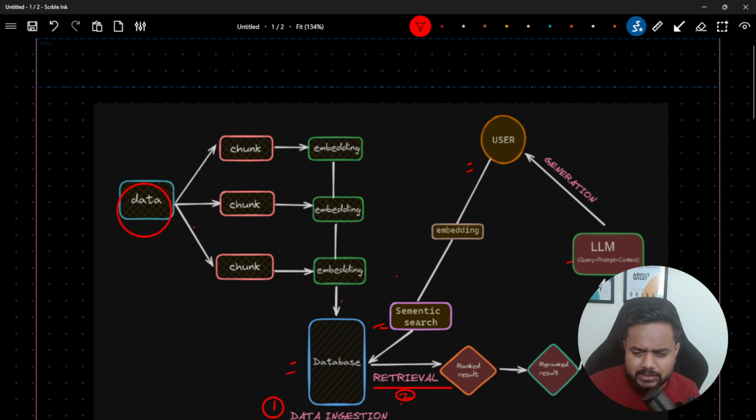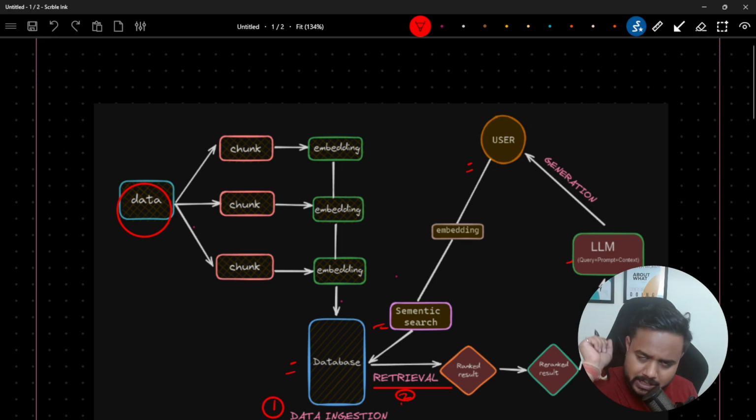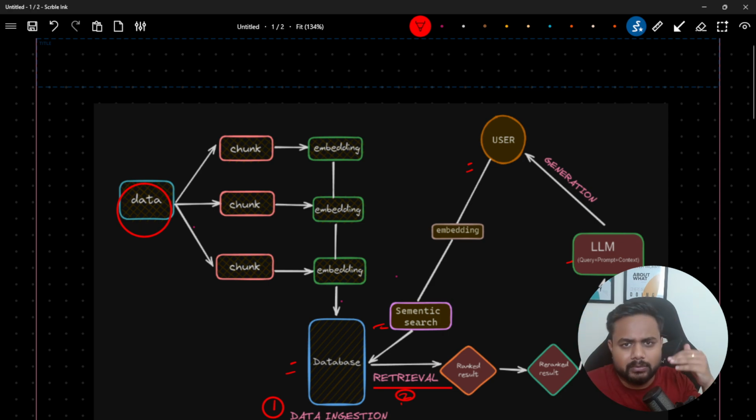So after retrieving, we rank the documents. Whatever is the most relevant document, we keep at the first place, and the rest of the documents we keep in descending order, right? At the first place we'll have the more relevant document, and then the relevancy decreases, so that is called the ranked result. And this retrieval operation is also called ranking. Now here, after the ranking, guys, if you want to perform re-ranking, yes, you can do it. It is up to you.